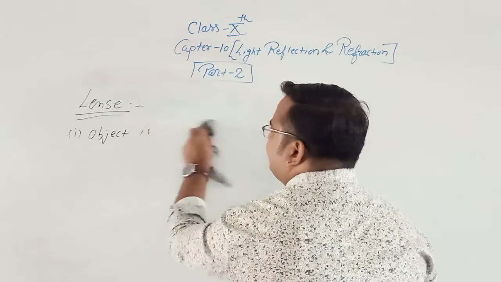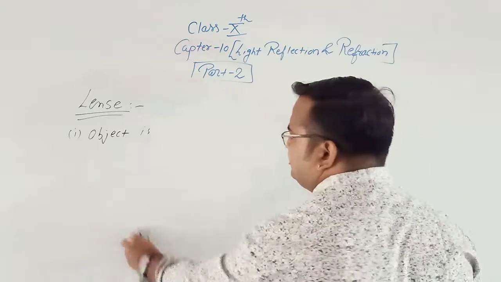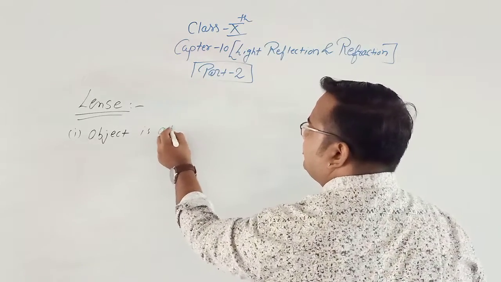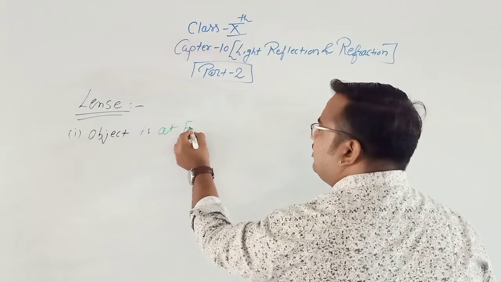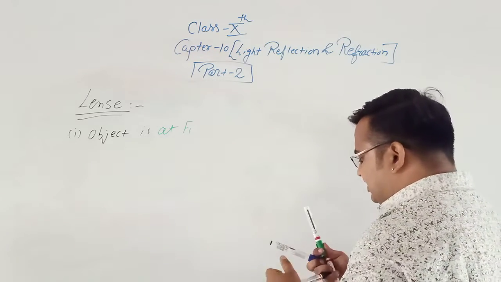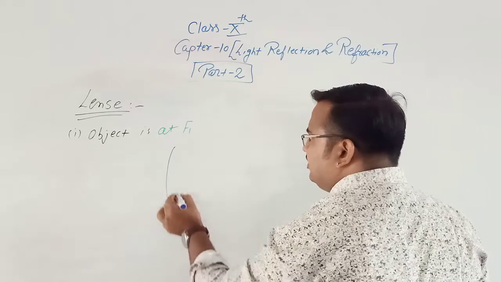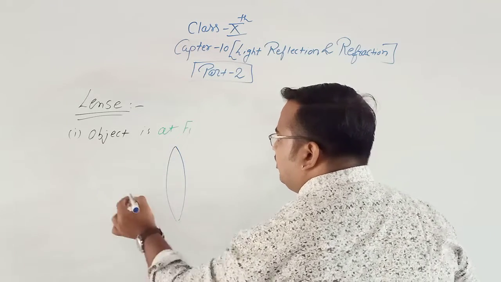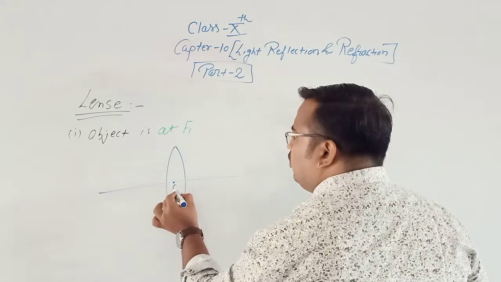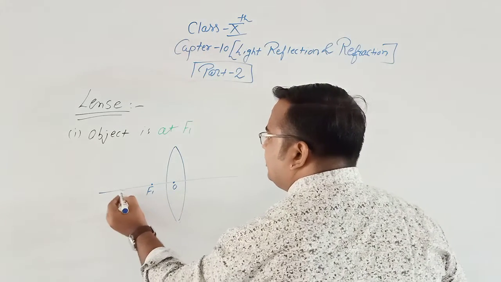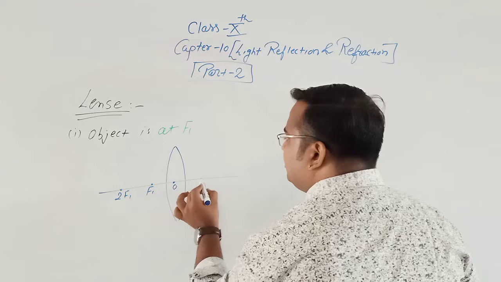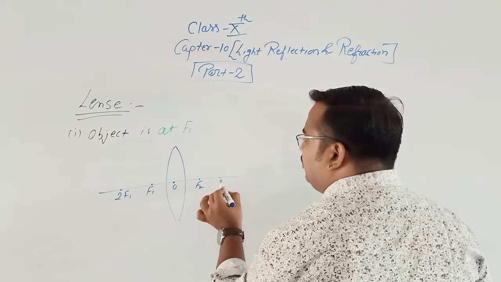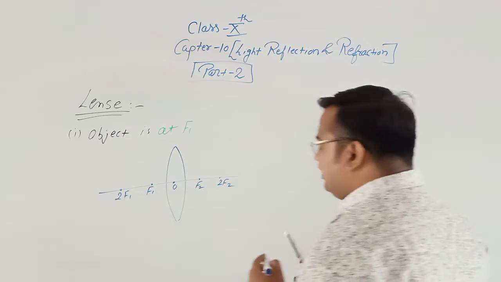the object is at f1. Now if the object is at f1, this is the convex lens, optical center O, f1, 2f1, f2, 2f2. Clear?